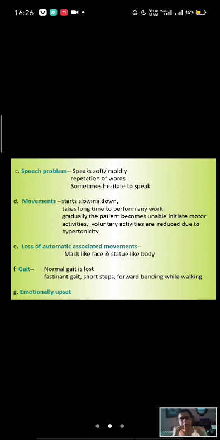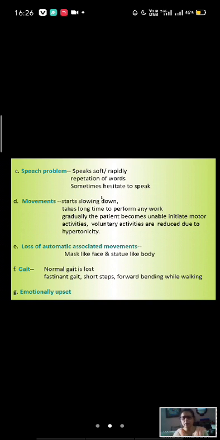The speech is very soft, meaning low volume, but the words are very rapidly spoken. Soft means actually low volume, and sometimes they hesitate to speak, and they have to scan for the word.